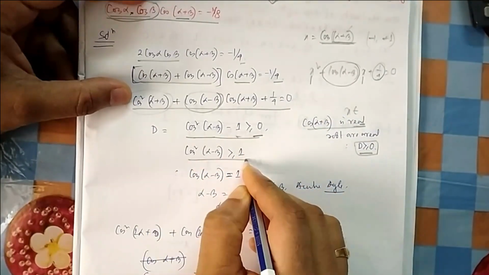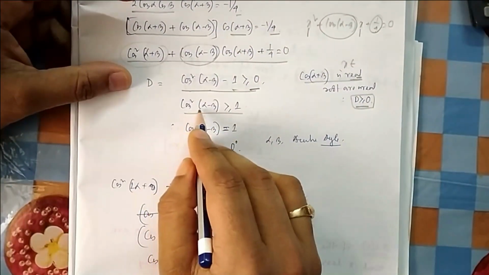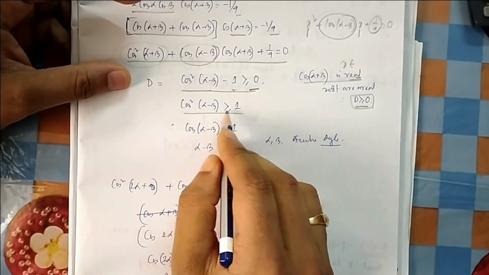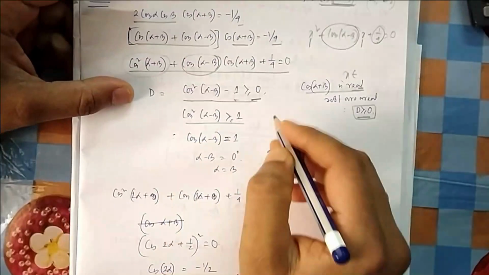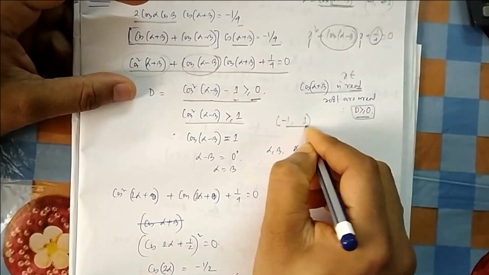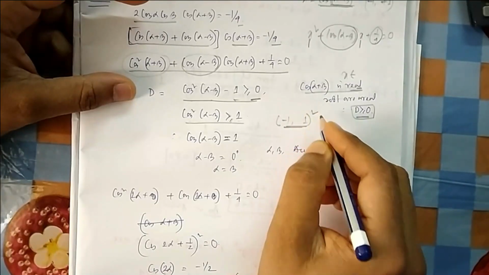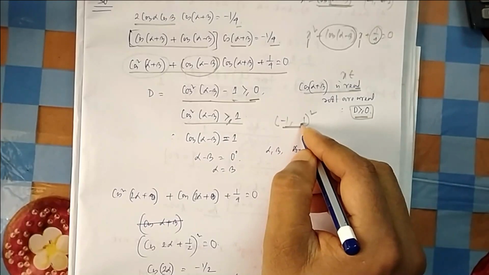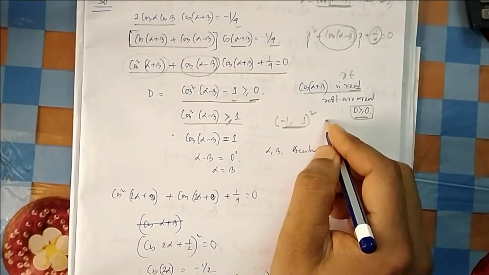So this is given greater than 1, so from here you can easily solve when cos will be greater than 1. Cos square (alpha minus beta) is greater than or equal to 1. So cos always gives values between minus 1 to 1. If you square anything in between these two, it will never go outside 1.